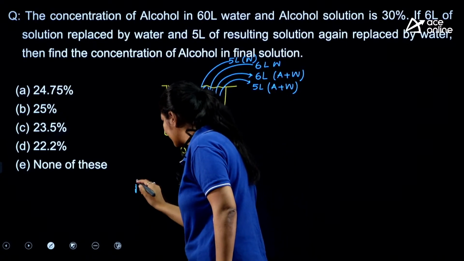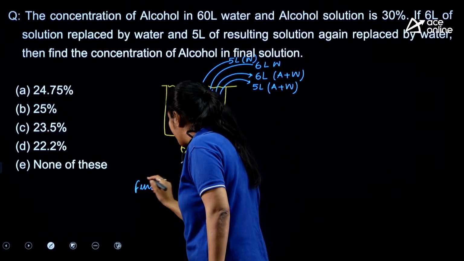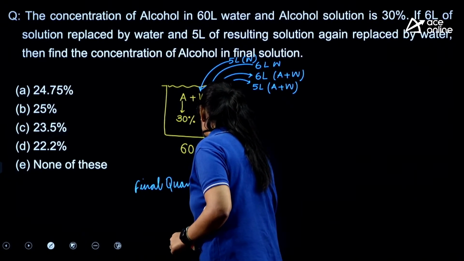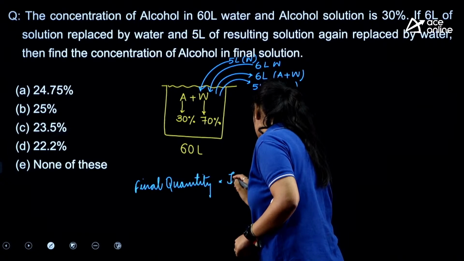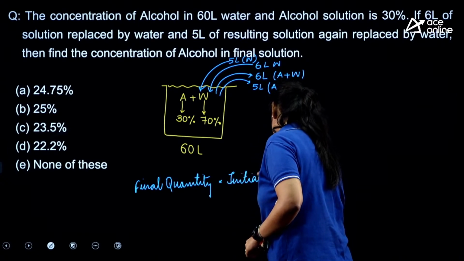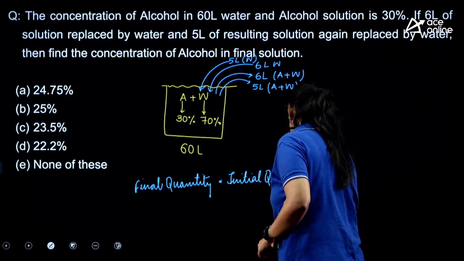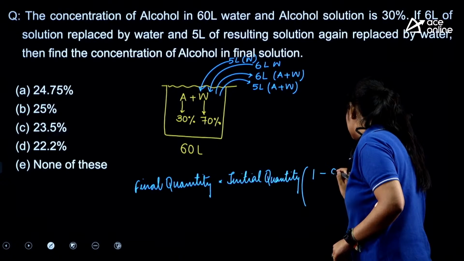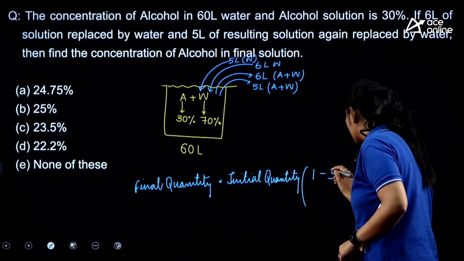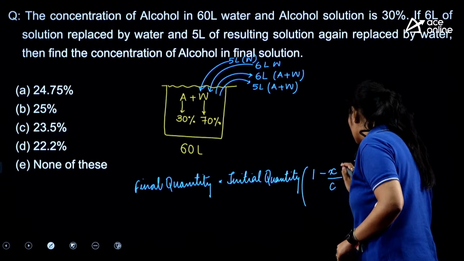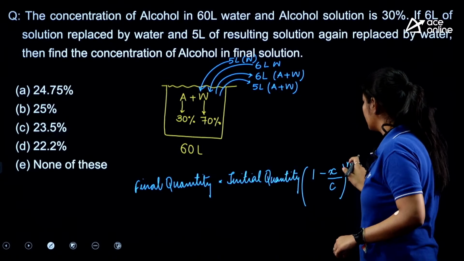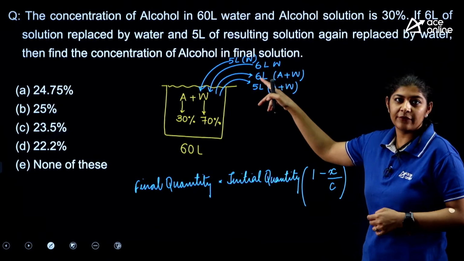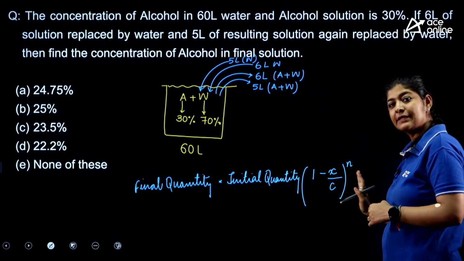The formula that we are going to use over here is final quantity equals initial quantity multiplied by 1 minus the taken out quantity, or you can assume it as x, over the total capacity, to the power the number of times we are doing this. But here we are taking out different quantities, so we need to make it different.